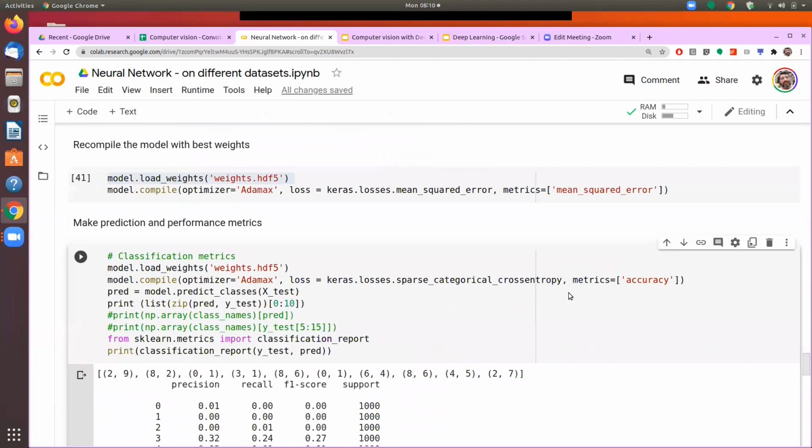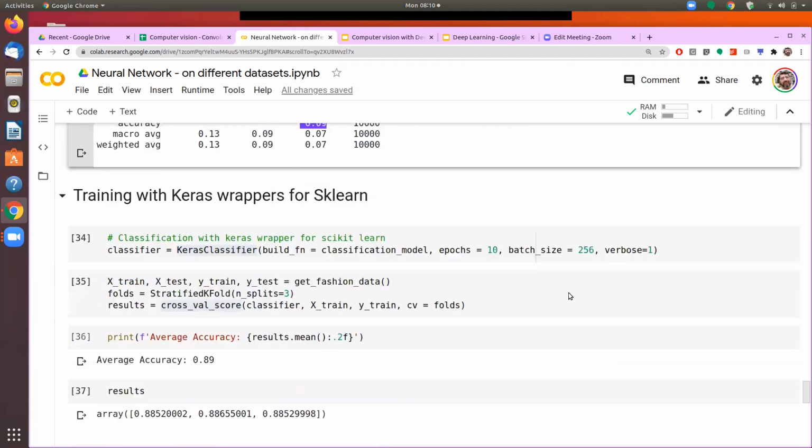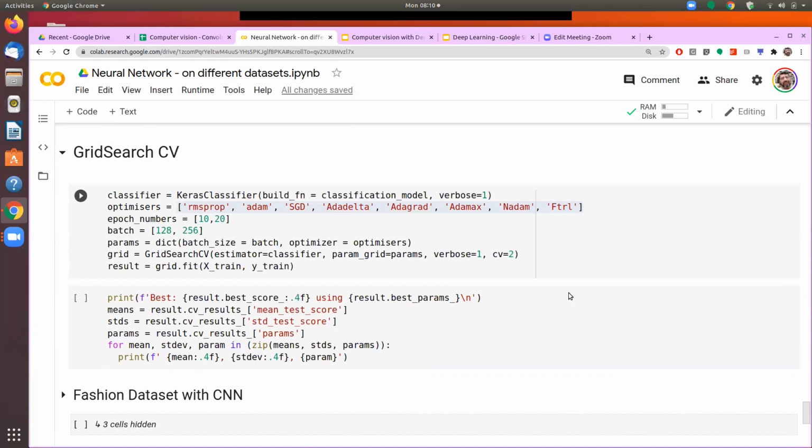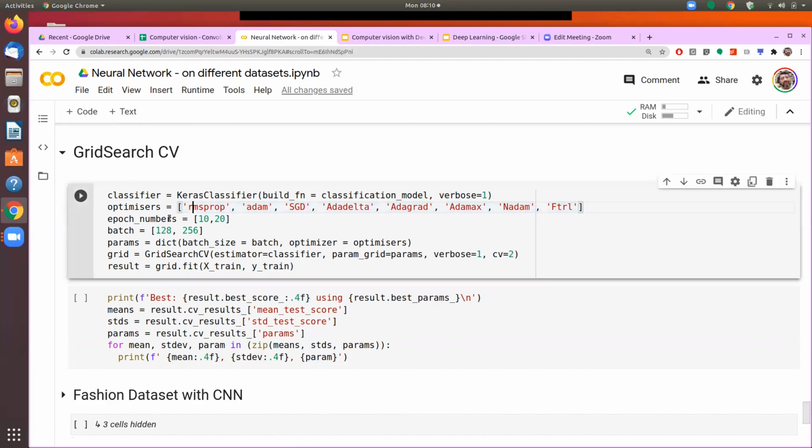So rather than doing it the crude way, we have a function called GridSearchCV. In this case, we can define the different parameters as lists. For example, the different optimizers you want to use, we can just give as a list. Then we can experiment with different batch sizes, also given as a list. I want to experiment with, say, 128 and 256 batch sizes and see whether there is an improvement in the results. If you see here, we are using 1, 2, 3, 4, 5, 6, 7, 8 different